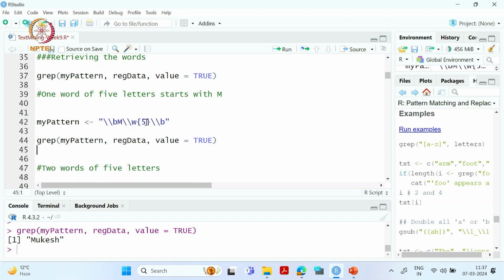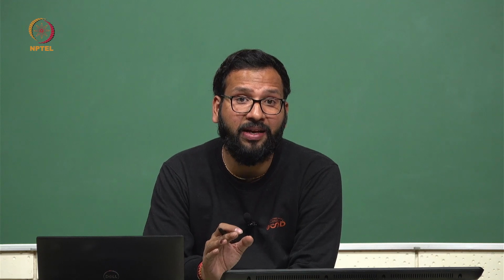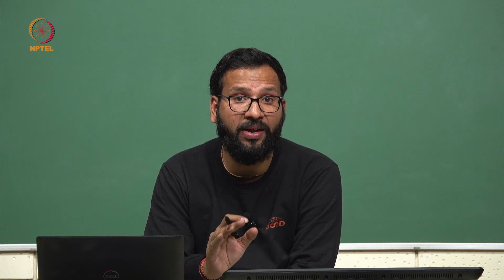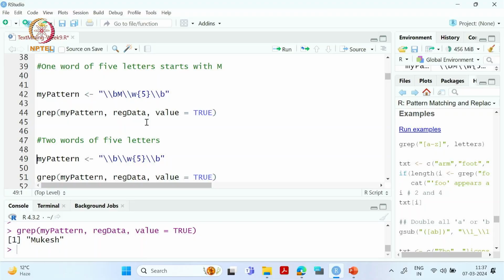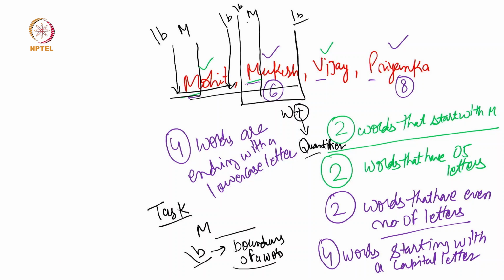Now we have also seen that there are some words which have exactly 5 letters. How will we do that? We will use a pattern with a boundary, and after the boundary starts, there are only 5 letters. The words with 5 letters are Mohit and Vijay.